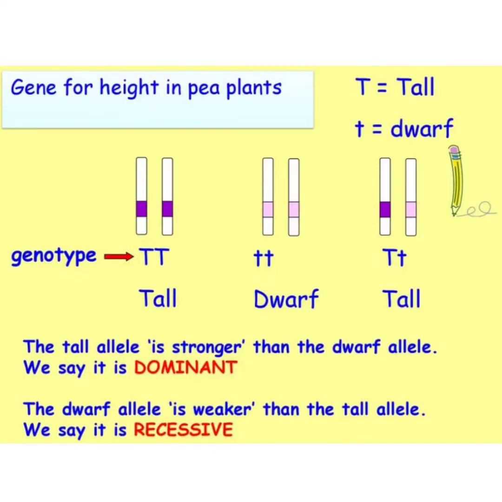Here you can see the genotype, homozygous tall or dominant, represented by capital T. Dwarf plants, which is homozygous recessive, is represented by small t. Heterozygous tall plants are represented by capital T and small t, since the dominant allele capital T is present. The tall allele is stronger than the dwarf allele. We say it is dominant. The dwarf allele is weaker than the tall allele. We say it is recessive.